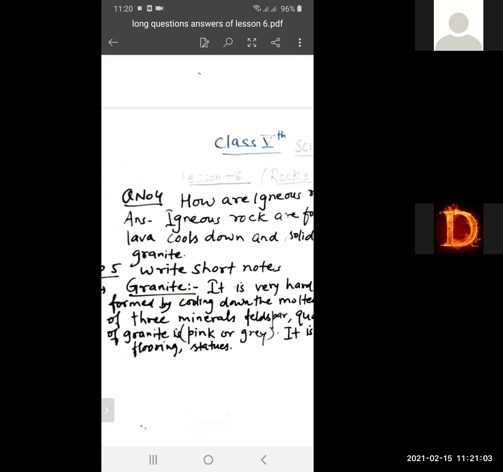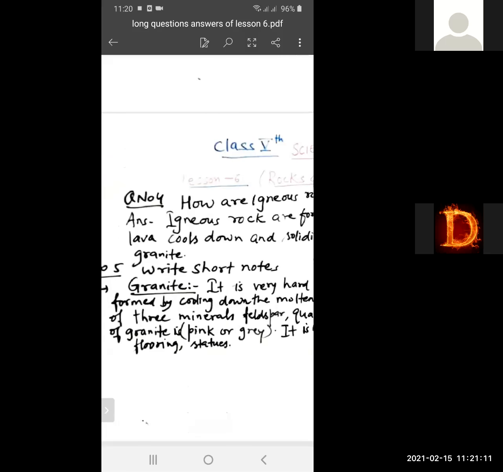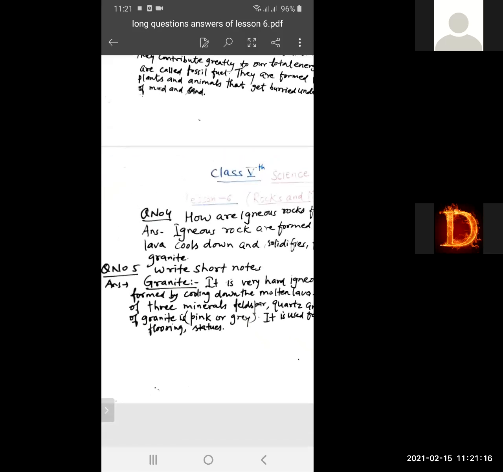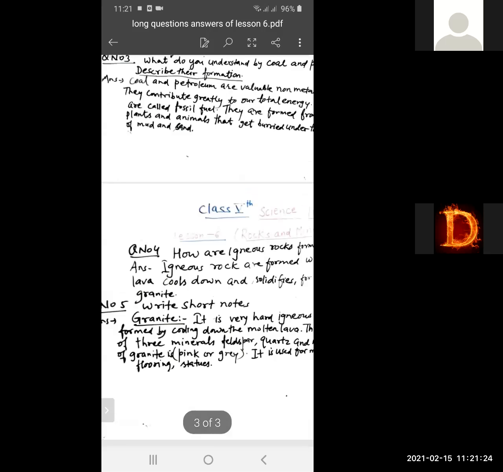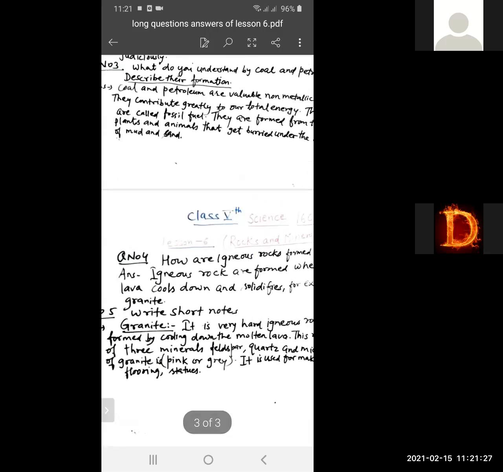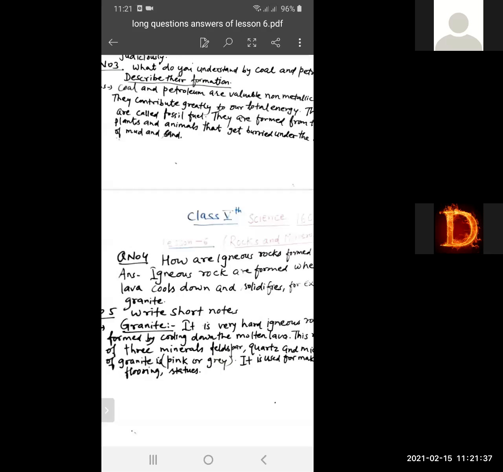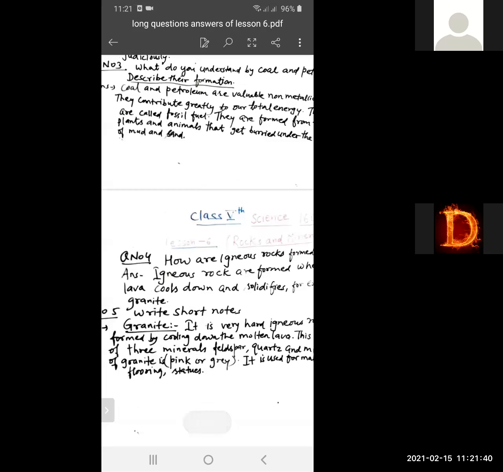Now we'll see sandstone and marble. First, note down about granite. Then, after the long questions, we'll complete the HOTS questions, higher order thinking skills questions of lesson 6, Rocks and Minerals. Now, students, you might have written about granite. Please note down.